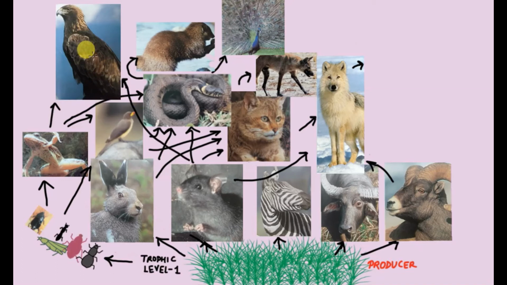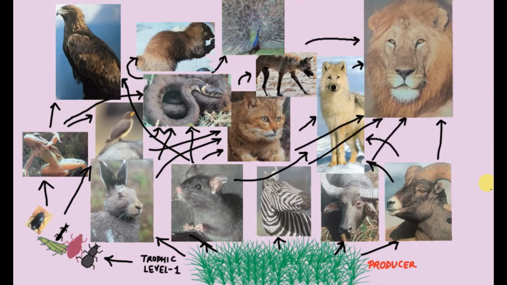What comes next? A hawk. So a hawk can feed on a frog or some small birds, or it can feed on a rabbit or a rat. So it feeds on a variety of other animals. What next now? King of the jungle has come. So this is a top carnivore which can feed on a large variety of animals.